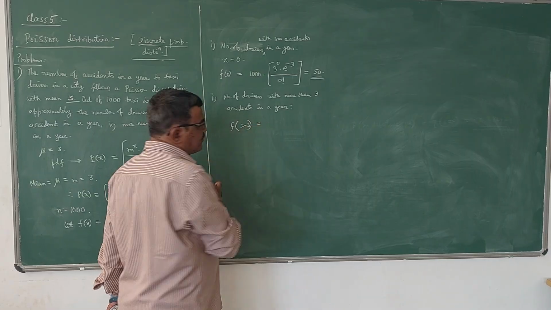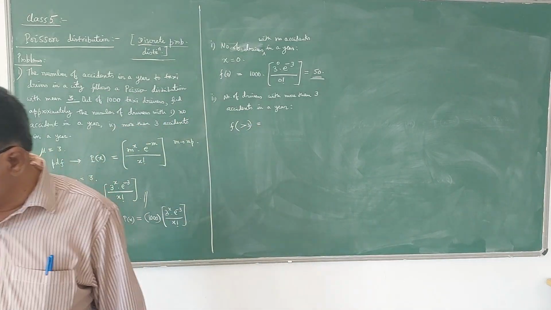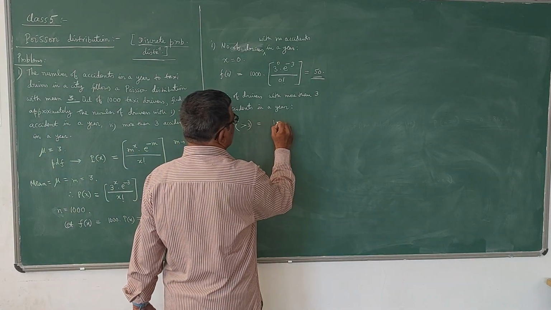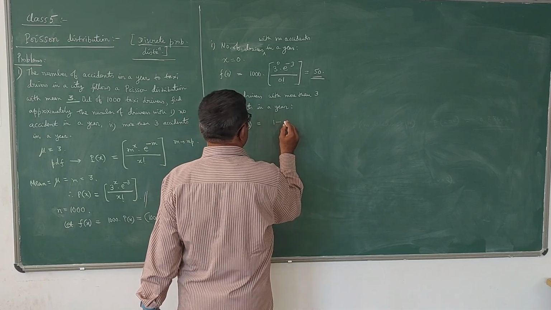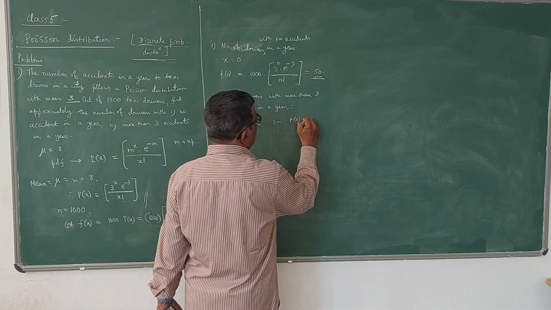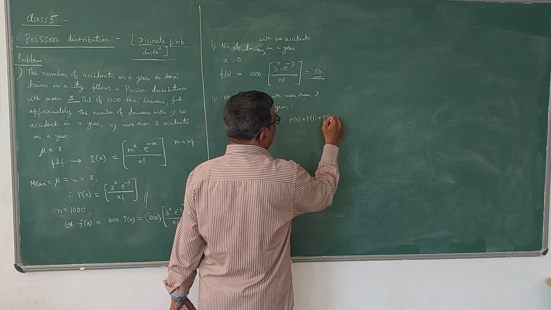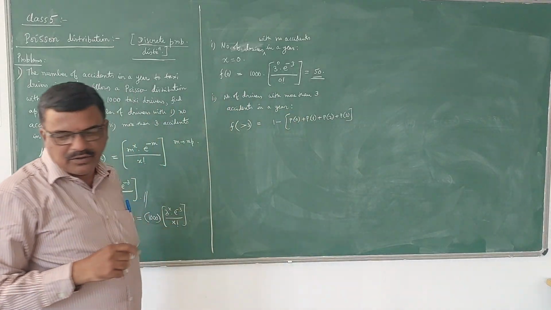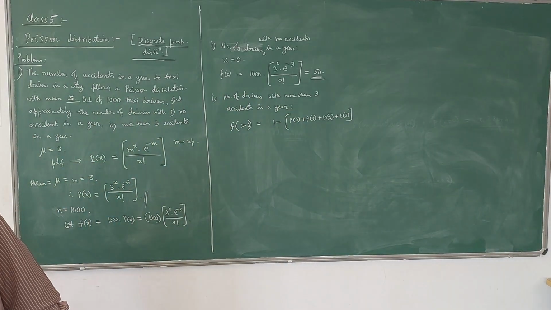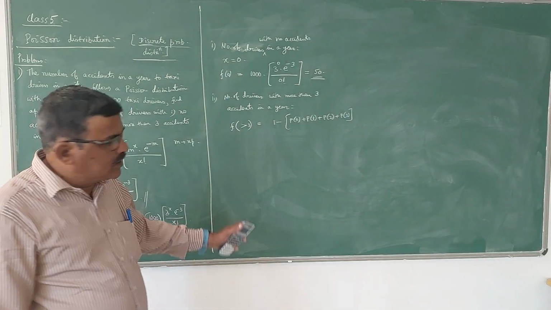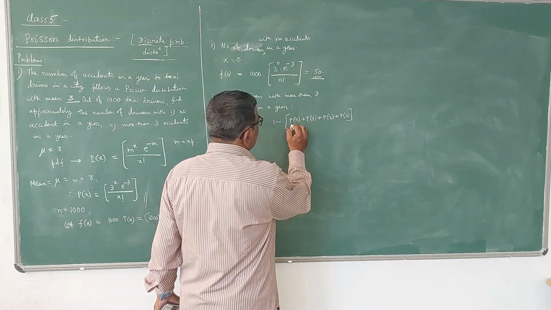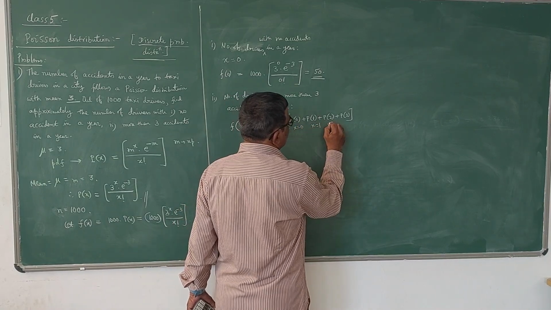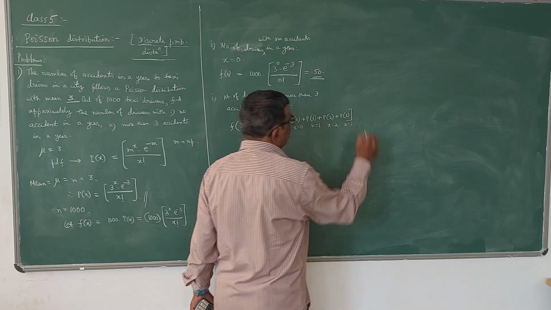In terms of probability, it is 1 minus P of 0 plus P of 1 plus P of 2 plus P of 3. We have to do it like this, because here P of 0 is when x is equal to 0, then x is equal to 1, x is equal to 2, and x is equal to 3.